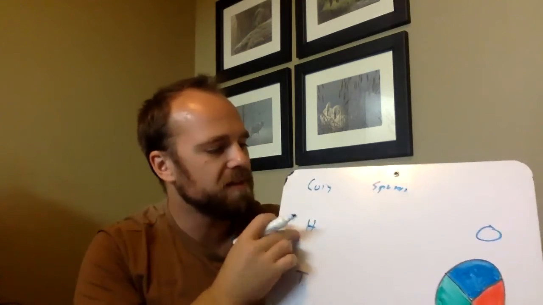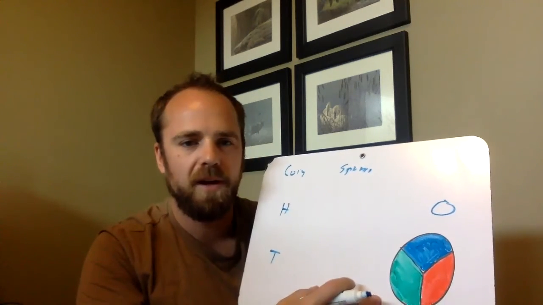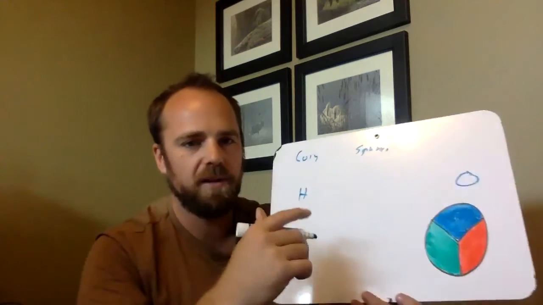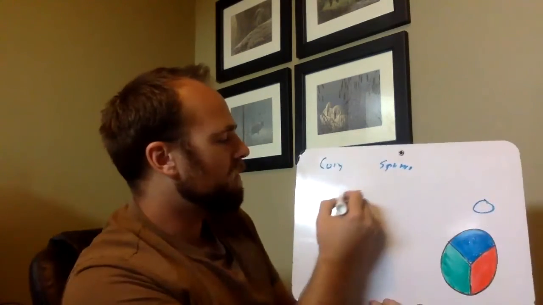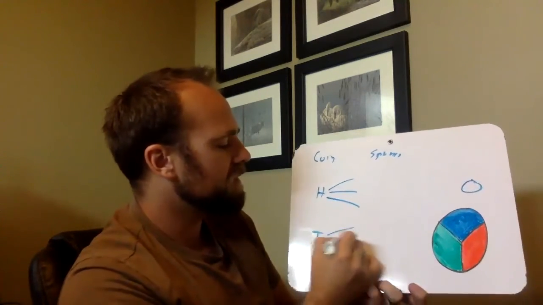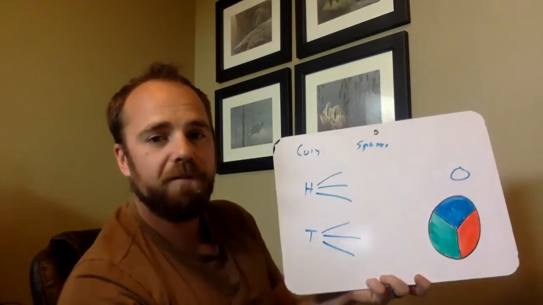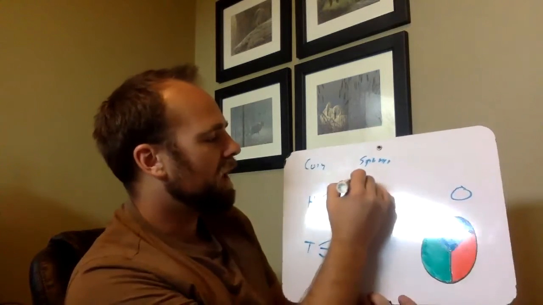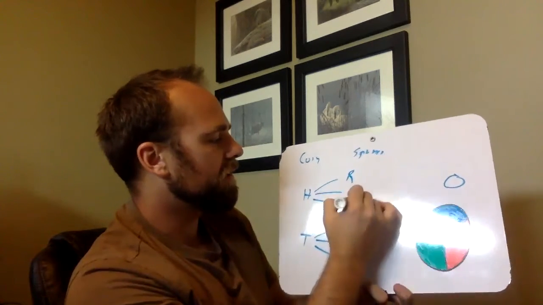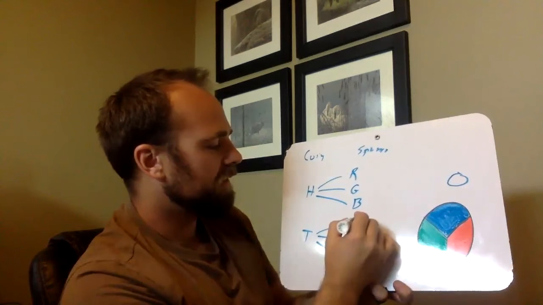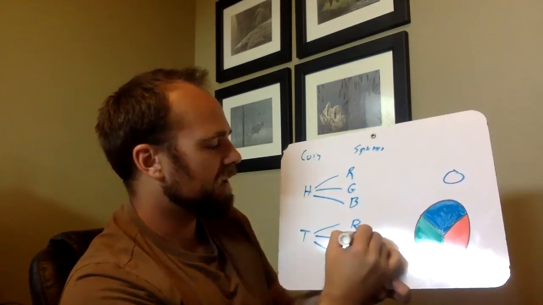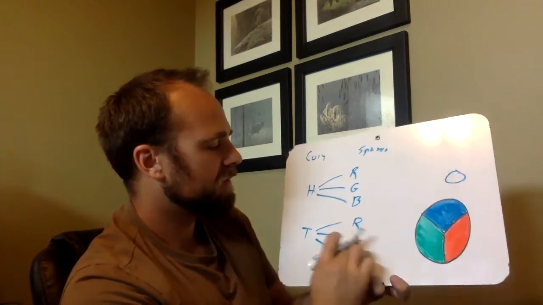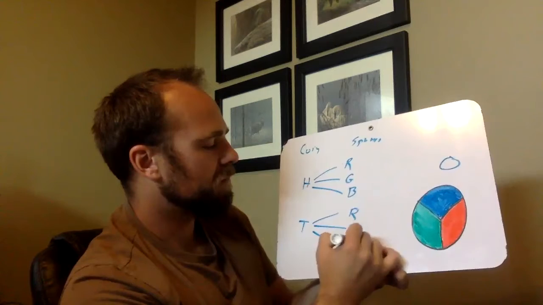Okay. These are independent events. Just because I flip heads doesn't mean I have a better chance of getting green. I'm assuming that all of these are equal probability as well. So what are my possible outcomes after I've done my first event? Well, I could get red, I could get green, or I could get blue. And then if I hit tails, I could get red, I could get green, or I could get blue.